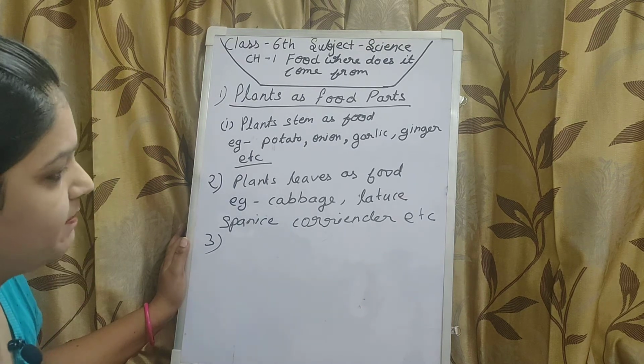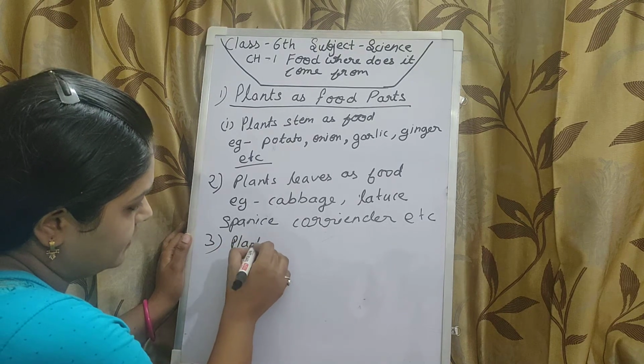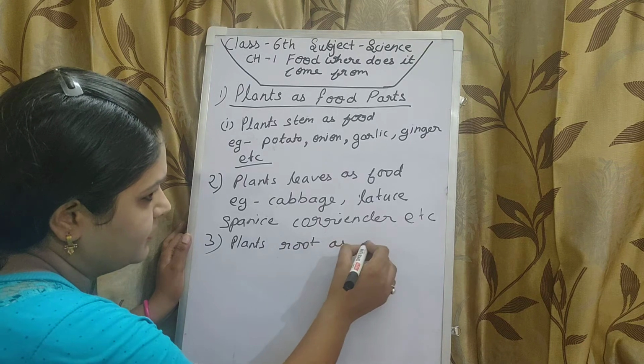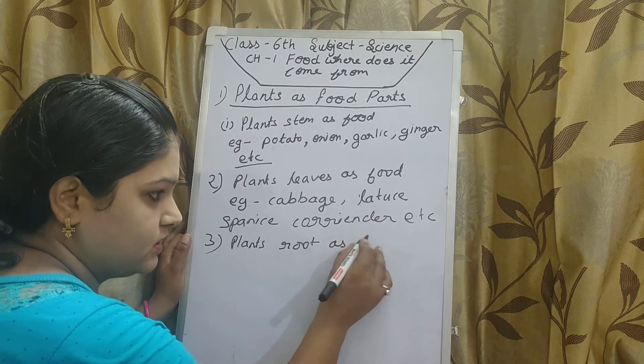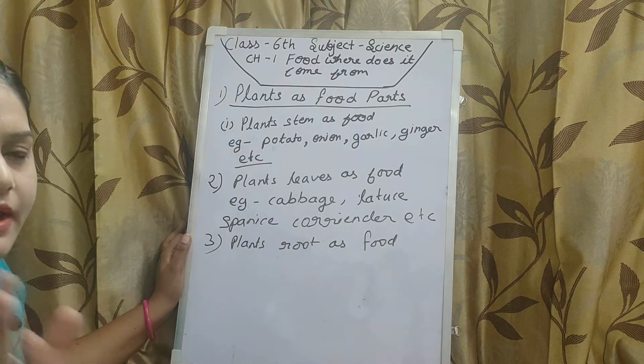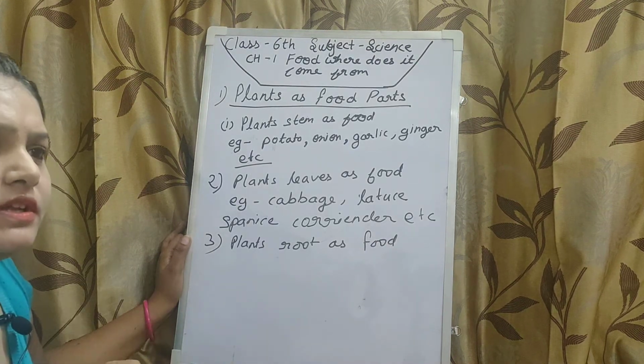Now the third topic is that we eat the root of the plants as food. Plants' root as food. We also eat the roots of many plants as food.